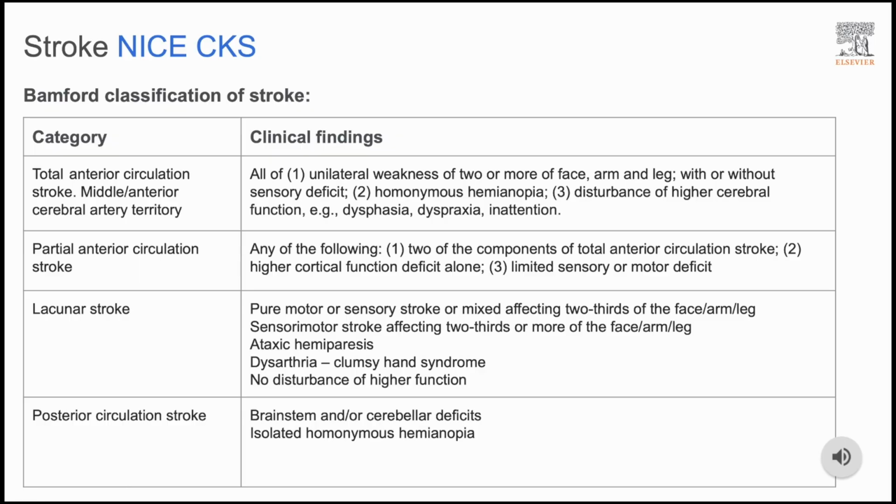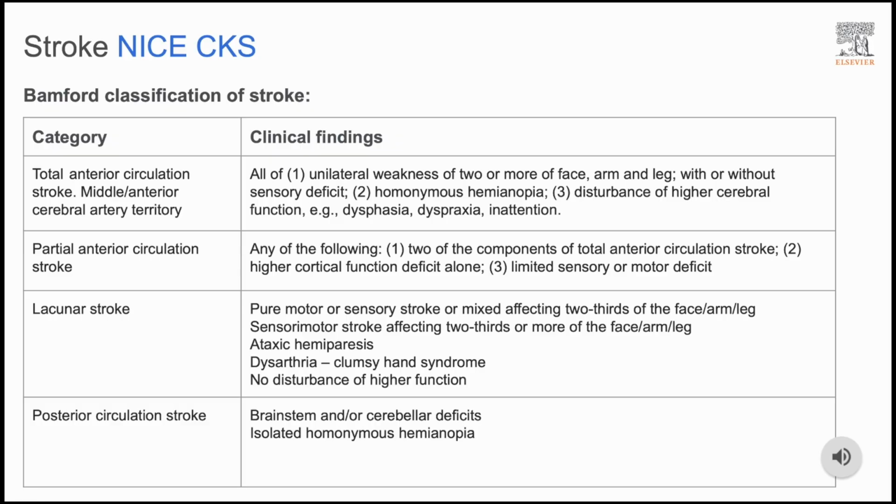Number 2 is partial anterior circulation strokes, also known as PACS. This involves a smaller region within the anterior circulation. Patients have only 1 or 2 of the TACS features, or an isolated higher cortical dysfunction. It has a slightly better prognosis, with 55% of patients regaining independence.